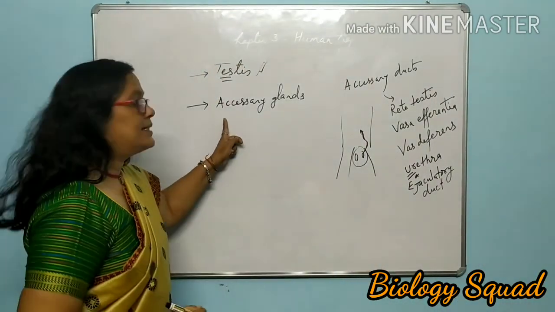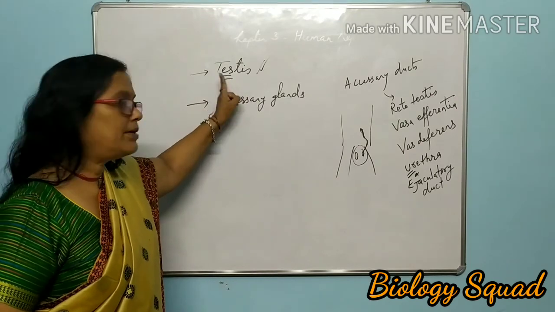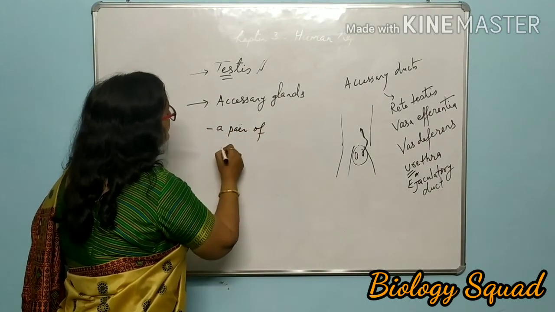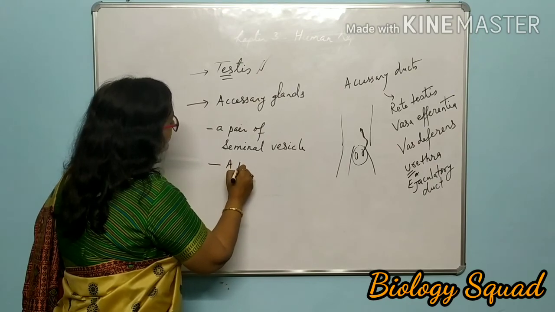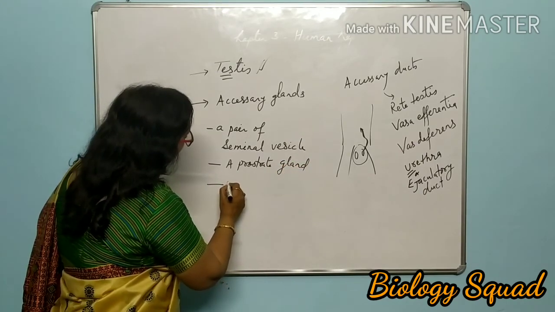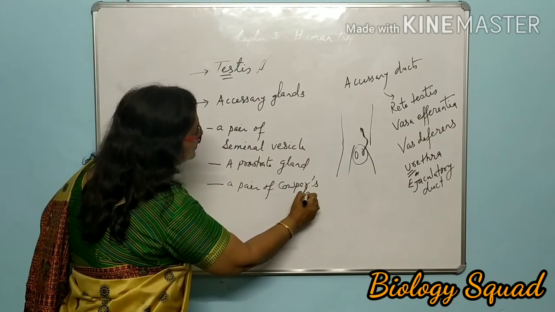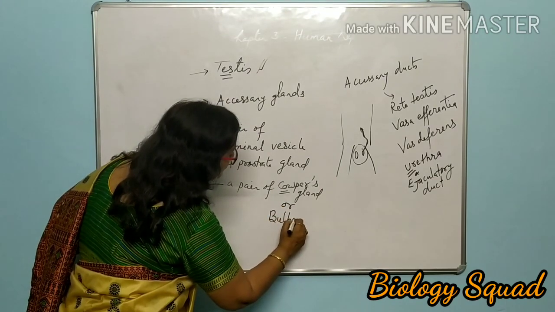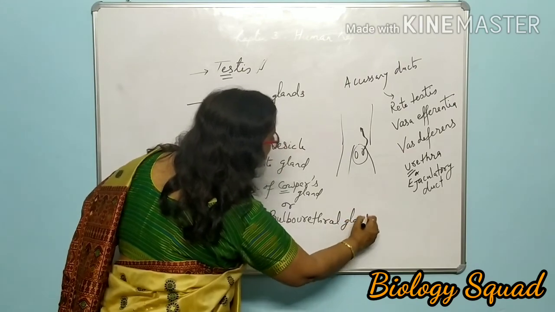Now let us see the accessory glands. Besides the pair of testes, which is also a glandular structure, in human beings there are accessory glands: a pair of seminal vesicles, a prostate, and a pair of Cowper's glands. This gland is also treated as the bulbourethral gland.